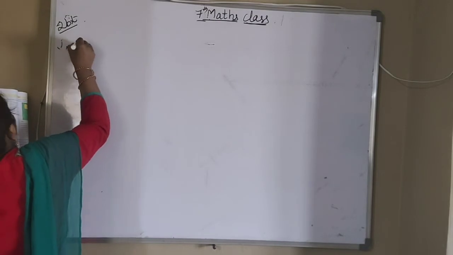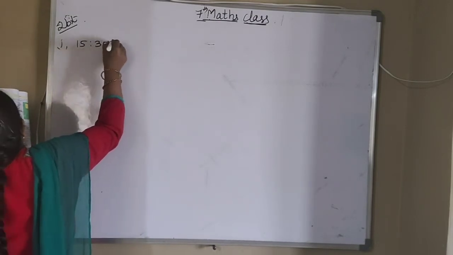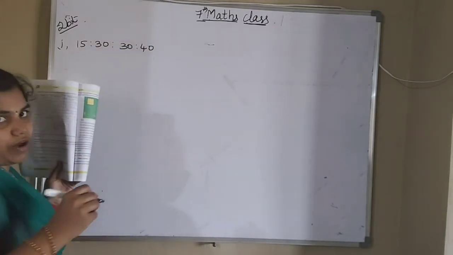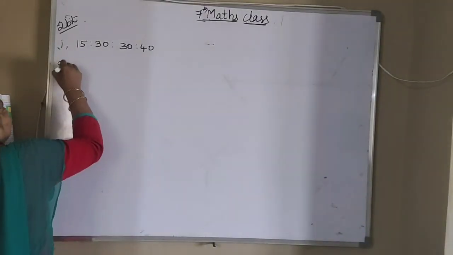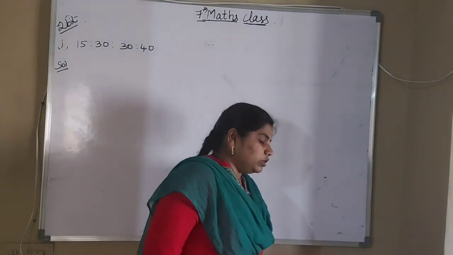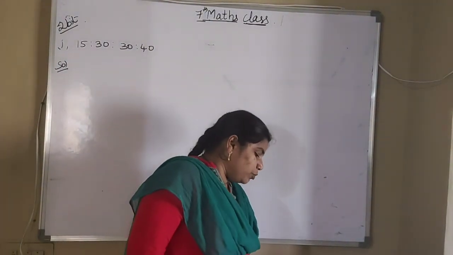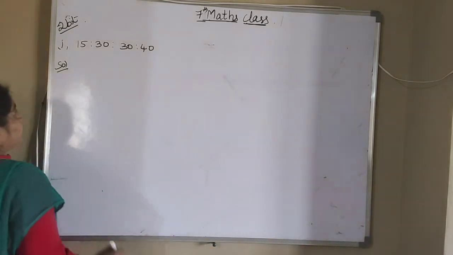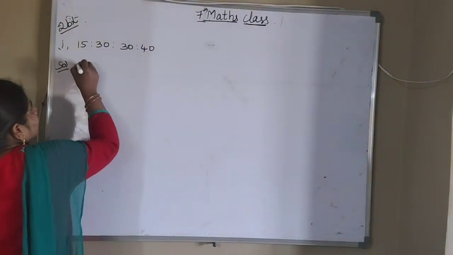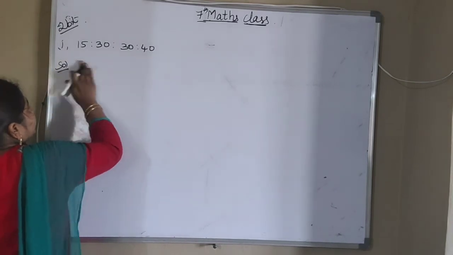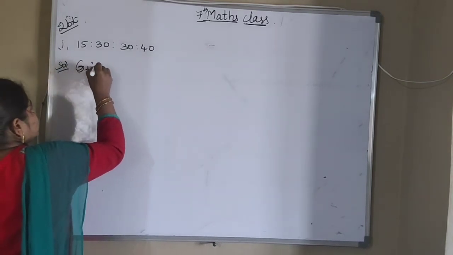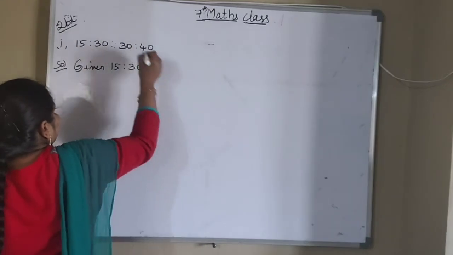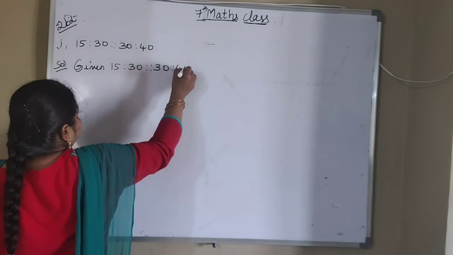First one is 15 is to 30, 30 is to 40. Whether it is true or not we have to find. So already we know that product of extremes will be equal to product of means. So in that way only we will solve this. So what are the product of extremes here? The given ratios we will write first. Given 15 is to 30 is as 30 is to 40.